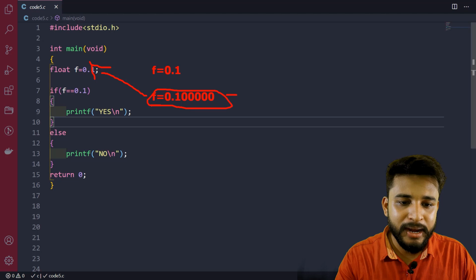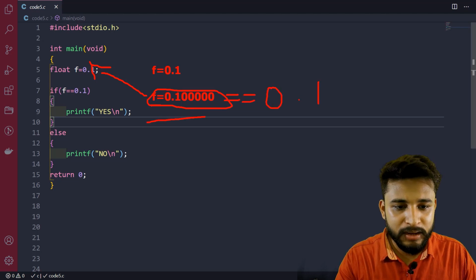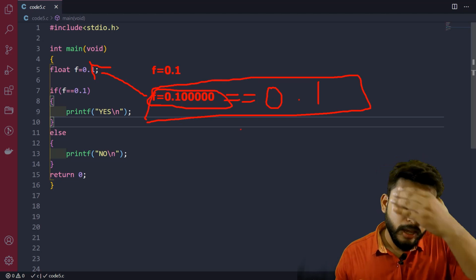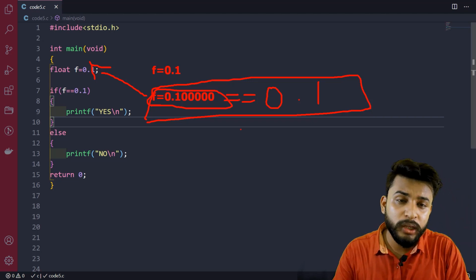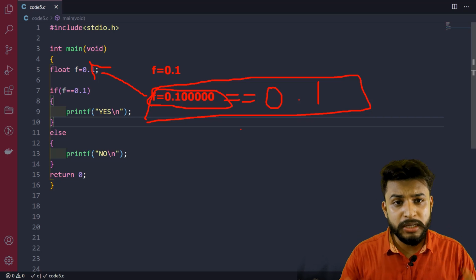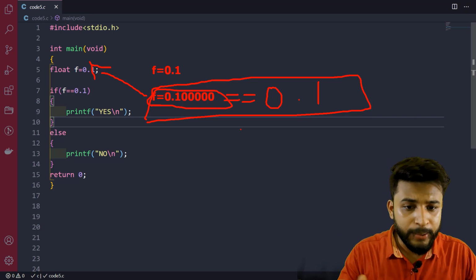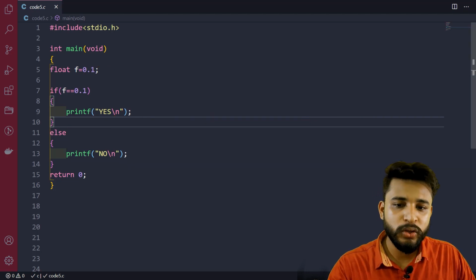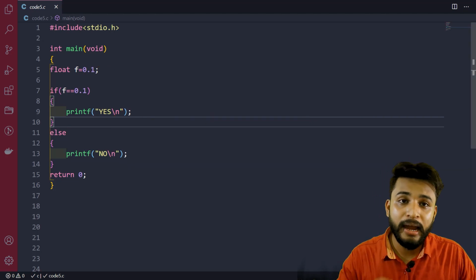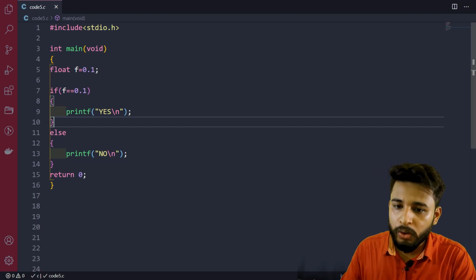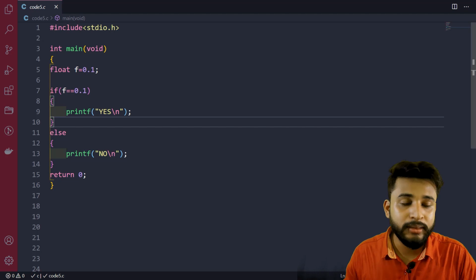And when you compare this with 0.1 using equal to, you will get false, because equal to does an exact comparison. Only if it is exactly equal will it return true, otherwise it will return false. That is the basic thing that you need to know. So this is basically a trick question, and you will get these kinds of questions. There can be trick questions. There will never be an easy question where the if block runs and the answer is yes. That is not the case. There will be a trick.